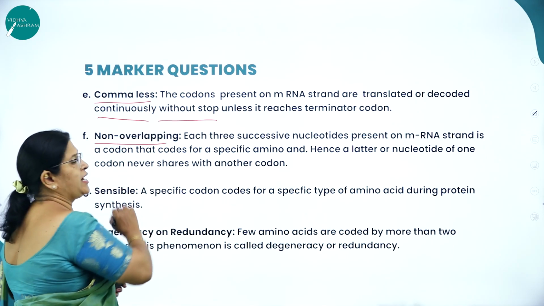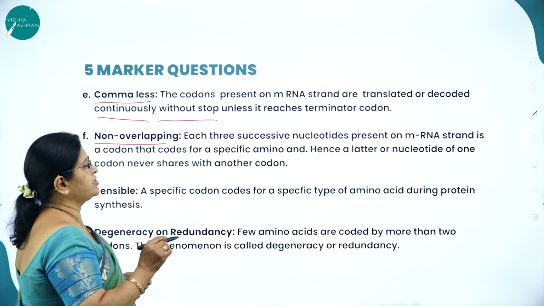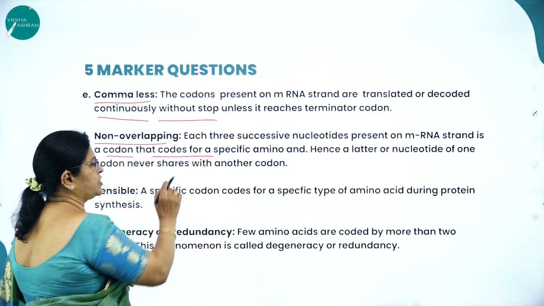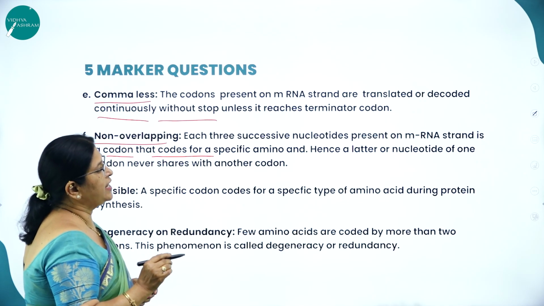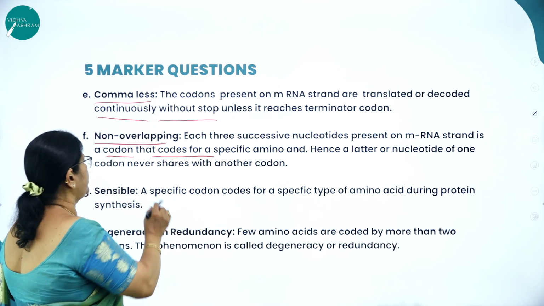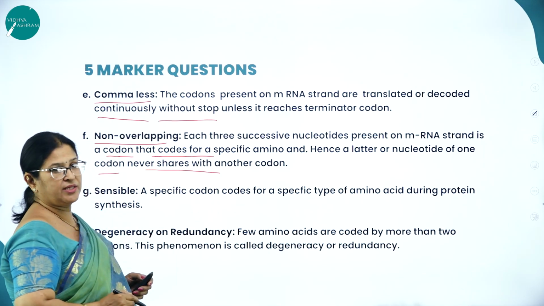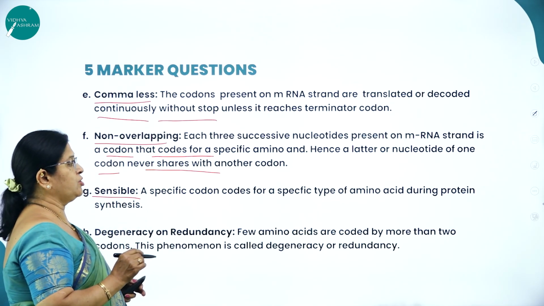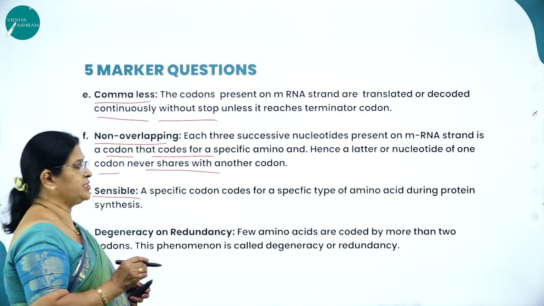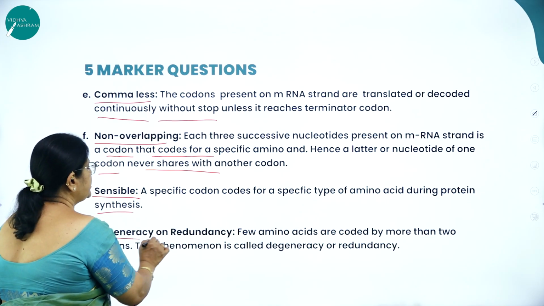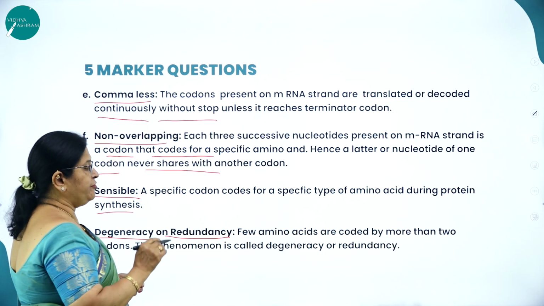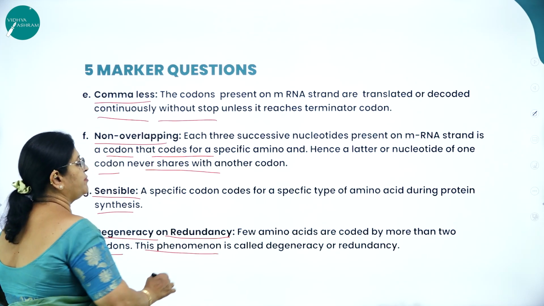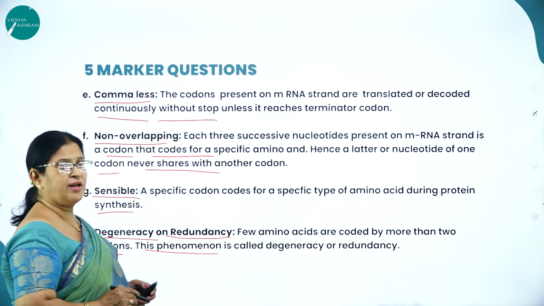Next, non-overlapping. Each 3 successive nucleotides present on mRNA strand is a codon that codes for a specific amino acid. Hence, a letter or nucleotide of one codon never shares with another codon. Sensible. That is, a specific codon codes for a specific type of amino acid during protein synthesis. Degeneracy or redundancy. Few amino acids are coded by more than 2 codons. This phenomenon is called degeneracy or redundancy.